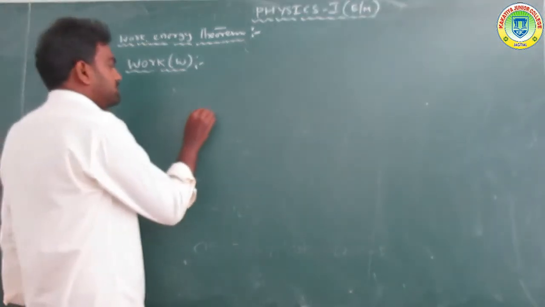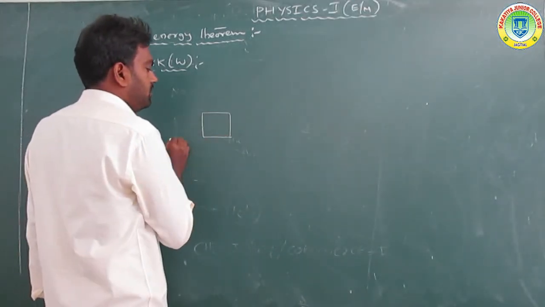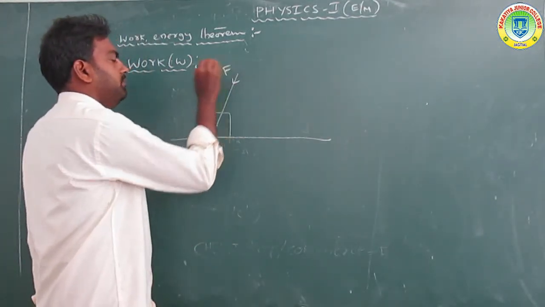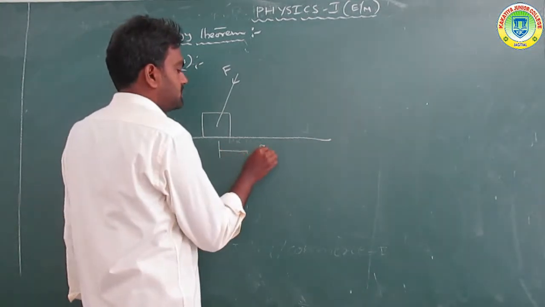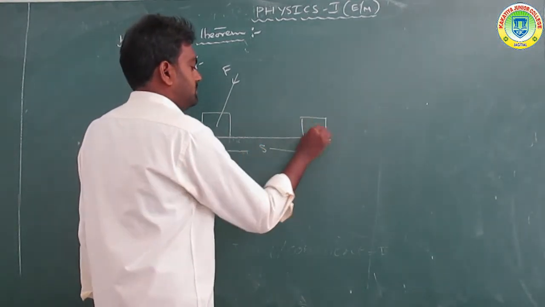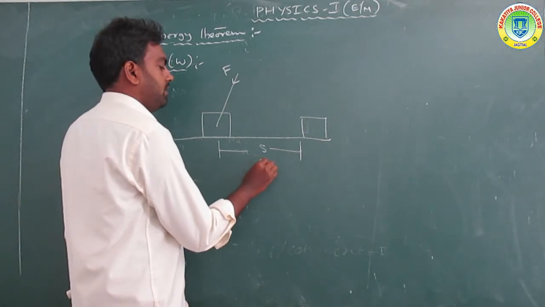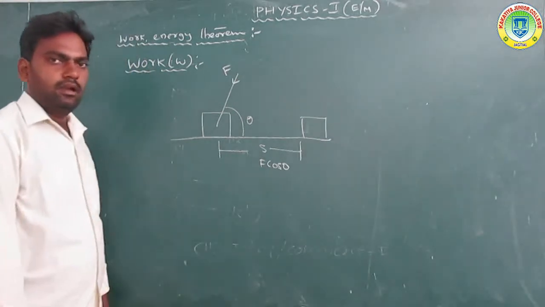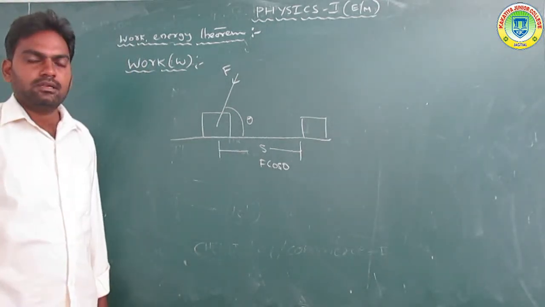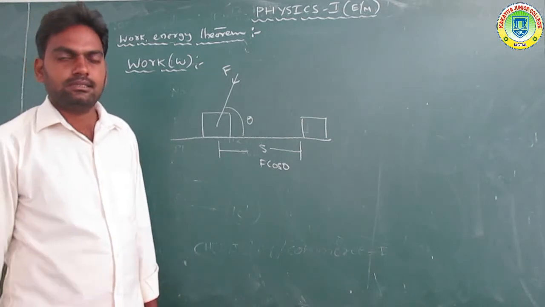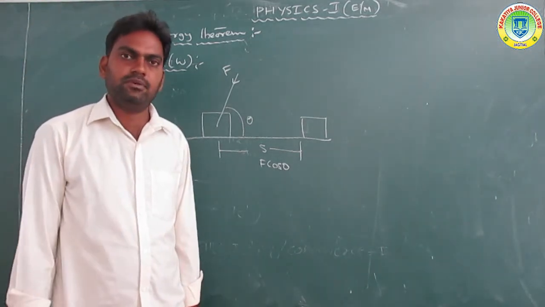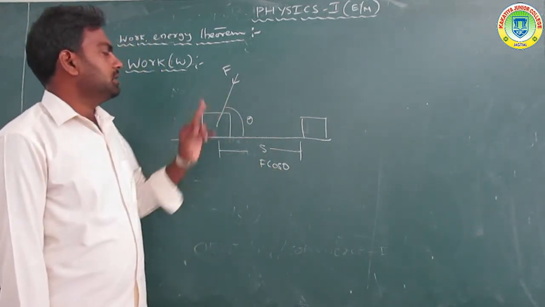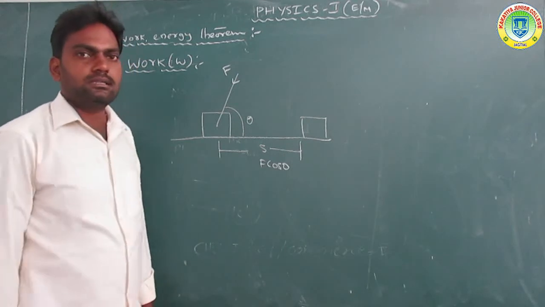So first of all, a force is applied on a body. Let F be the force, and through this force some displacement is taken. The horizontal component is F cos theta, where theta is the angle the force makes. F is the force acting on the body through some displacement in the direction of the force. The product is the work. Work is said to be done.